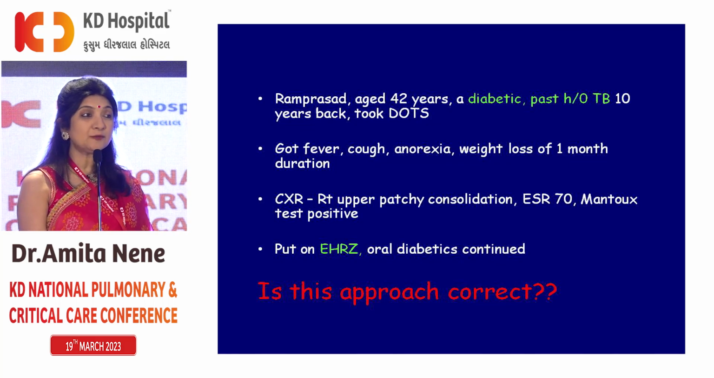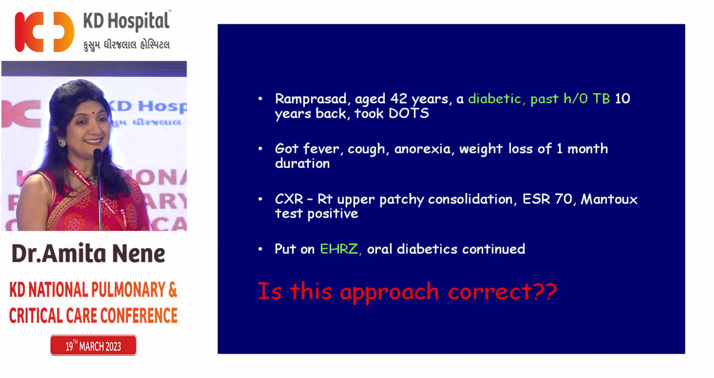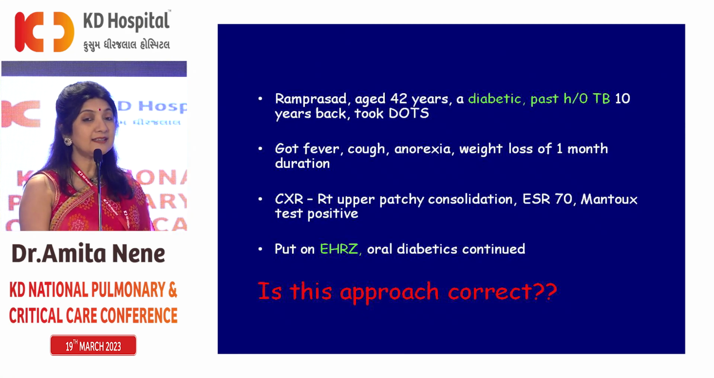So Ram Prasad, a 42-year-old male, a diabetic with past history of TB 10 years back, for which he had taken DOTS. That was a time when they used to give thrice a week AKT on alternate days. So that's what he had done 10 years ago. And then he presented with fever, cough, anorexia, weight loss of 1 month duration.